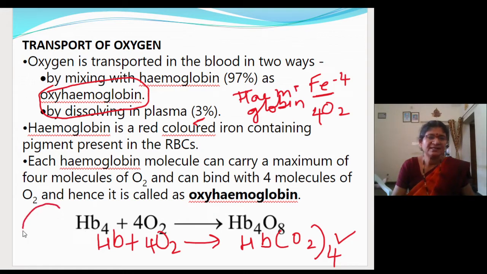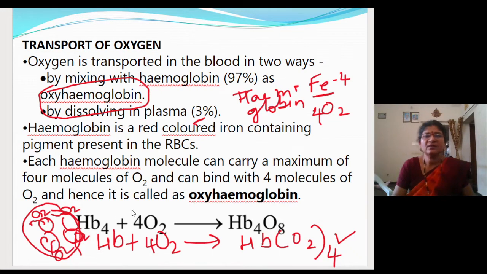Roughly suppose that it is 1 RBC. So this RBC has 4 hemoglobin chains, 2 alpha and 2 beta, and all these 4 will have 1 Fe. So each Fe will carry 1 oxygen molecule.